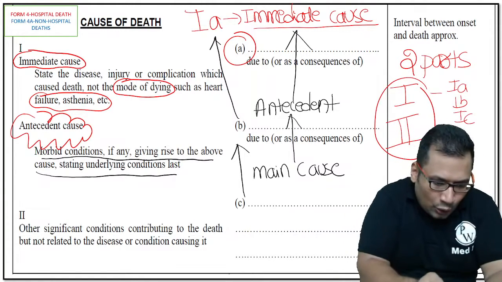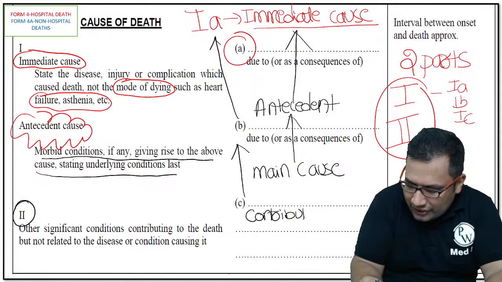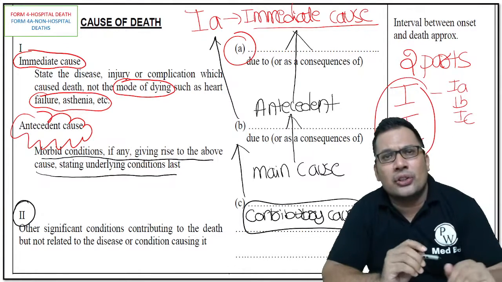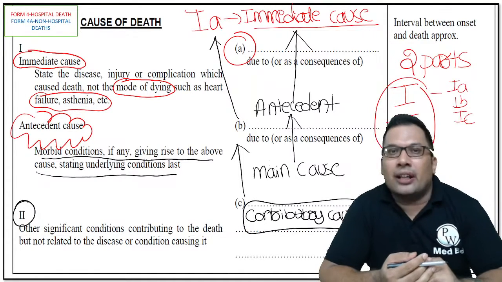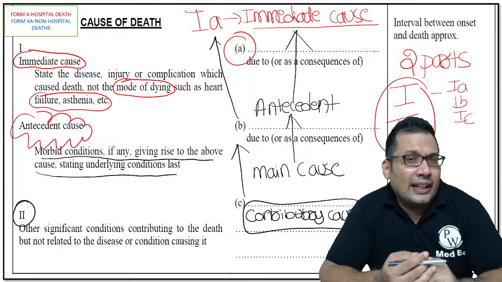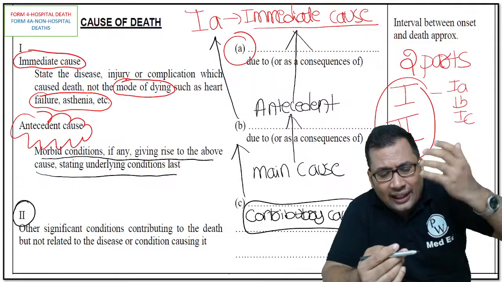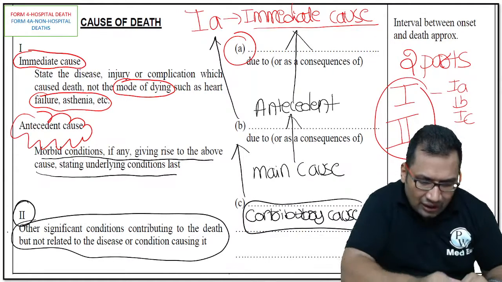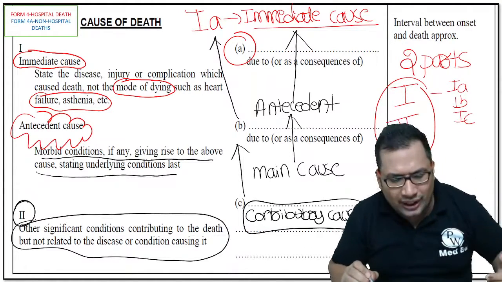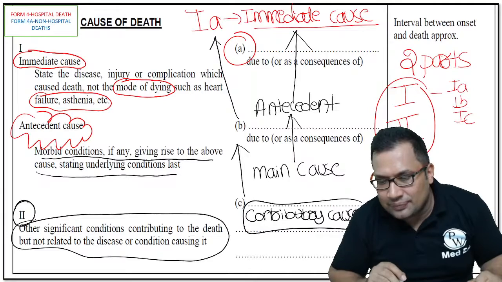Now, what is 2? The 2 means contributory cause. What are the contributory causes? Usually diabetes mellitus, hypertension, smoking, alcoholism, or any surgical causes, iatrogenic causes. They are contributing, but they are not directly related to the disease or condition causing death. You can see here the lines given in the standard certificate: other significant conditions like alcoholism, smoking, contributing to death, but not related to the disease or condition causing it.